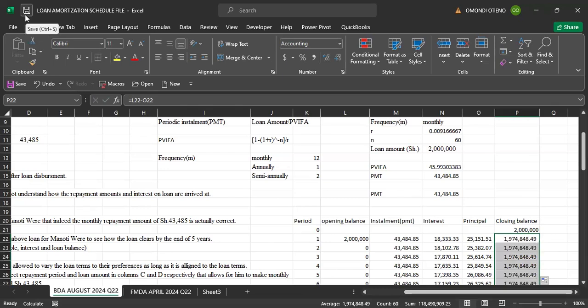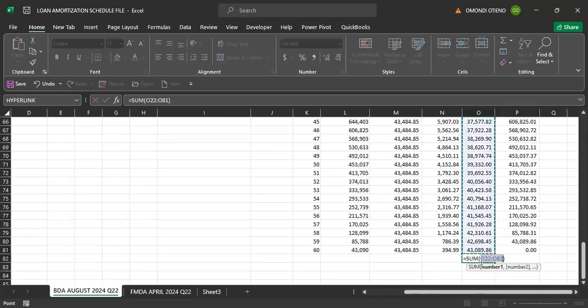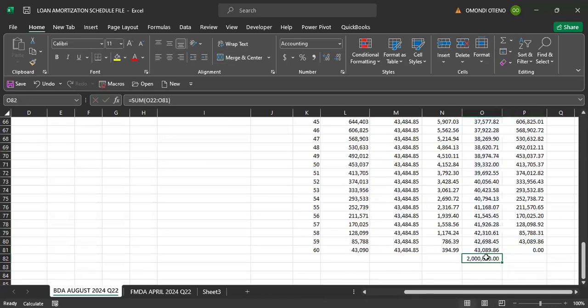So for us to be able to confirm that what we have done is actually correct, at the end of the last period we need to get a closing loan balance of 0. So let's go to the last part of our calculation. You can automatically see that at the end of the 60th month, you don't owe this particular lender anything in the name of loan. You've actually settled everything. Again, what you need to confirm is that if you add everything in the principal column, it must add up to the amount equivalent to the initial loan amount.